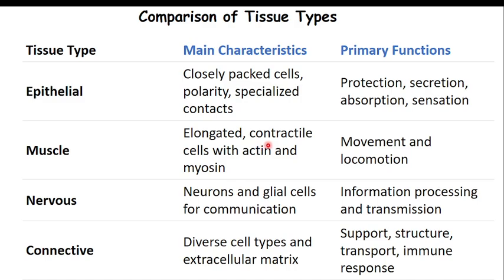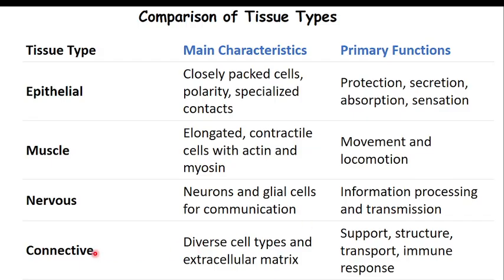Muscle tissue cells are elongated. They are contractile cells with actin and myosin. Whenever we ask in which tissue you find actin and myosin, only muscle has such things. Their function is movement and locomotion. Nerve tissue has only neurons and glial cells for communication. Their function is coordination.